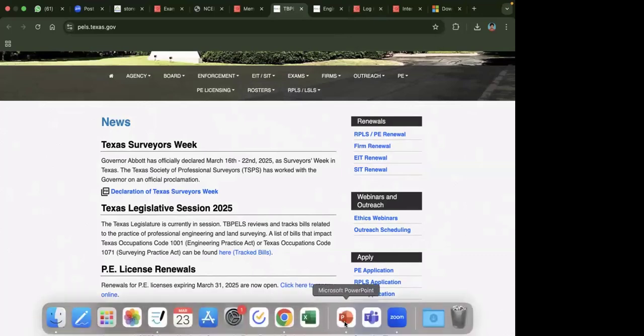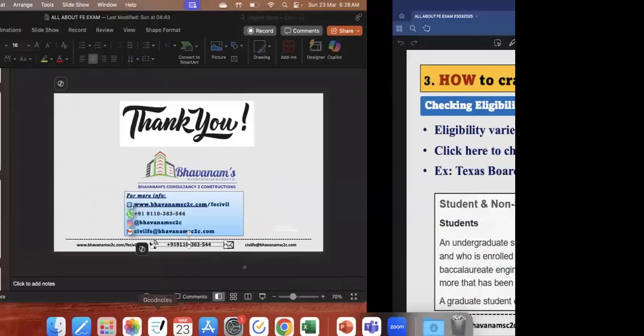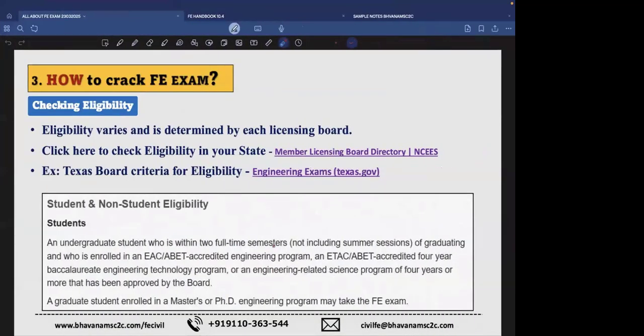I take the privilege to let everyone know here that not all states mandate certification or the documentation process. When I say documentation process, I mean that our bachelor's degree should be ABET accredited, which means it has to be United States certified. Not all states mandate that before your FE exam. If the state you are residing in mandates that your bachelor's degree be accredited, then it is wise to avoid it at this point of time because it is going to consume around 5 to 6 months.